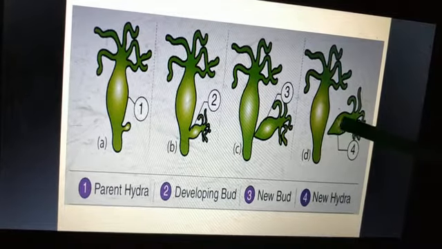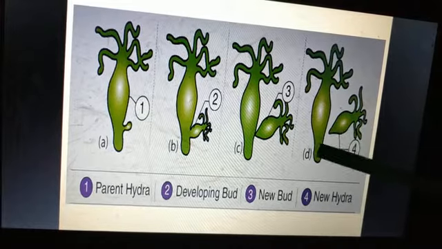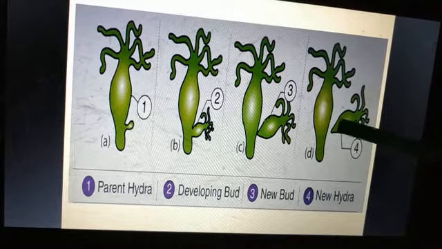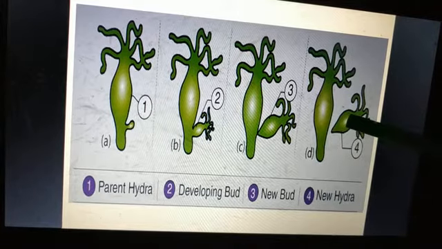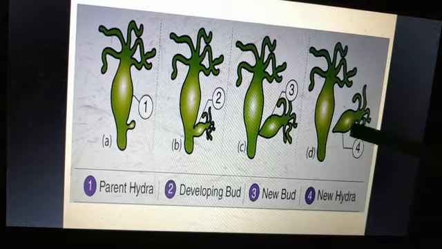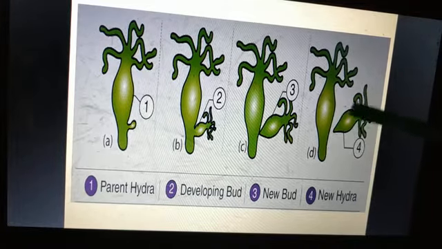Finally, when this bud is mature enough, it will detach from the parent's body, and it will develop as an independent individual, as a new individual. So this will be a new hydra.